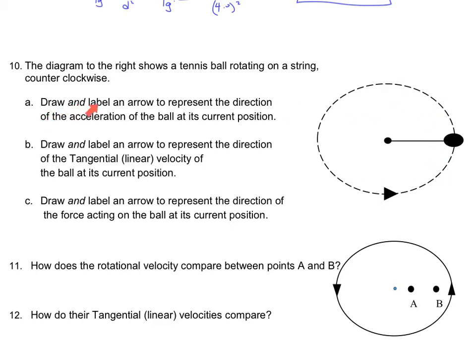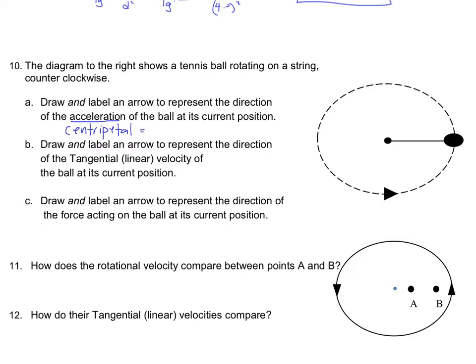A is asking me to draw and label the arrow representing the direction of the acceleration. B wants me to draw an arrow representing the velocity. And C wants me to draw an arrow representing the force. Well, since I'm referring to a circle, acceleration in terms of a circle is centripetal.